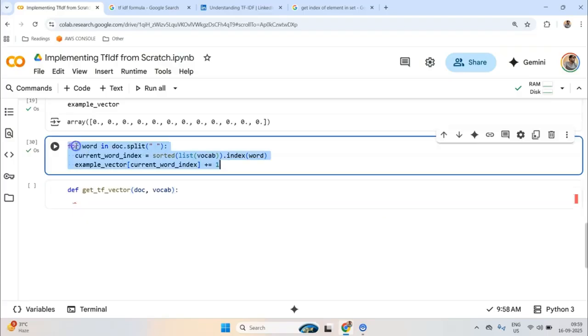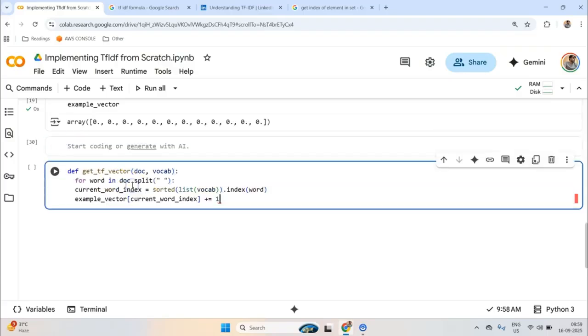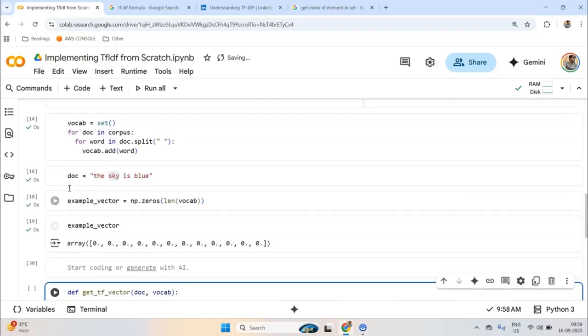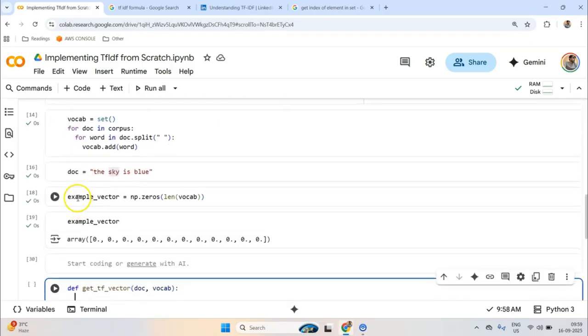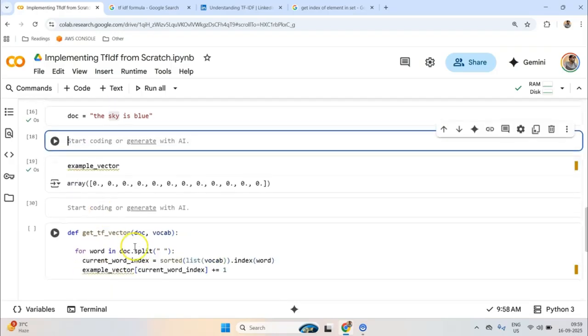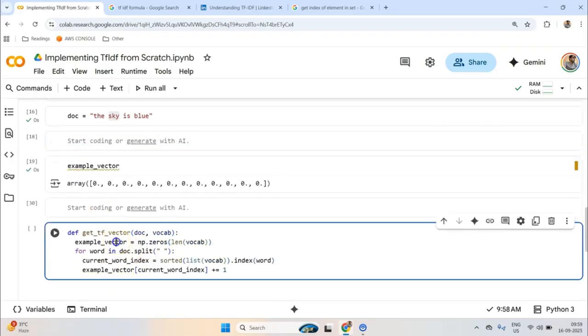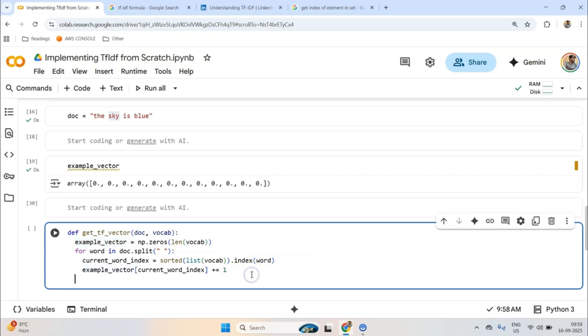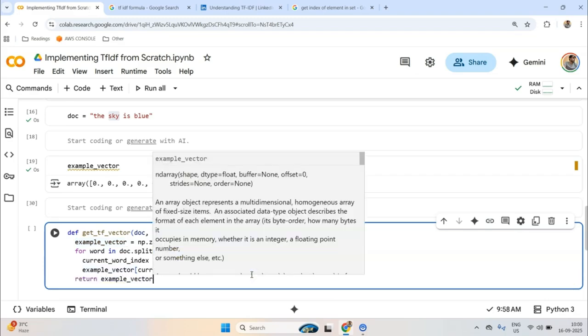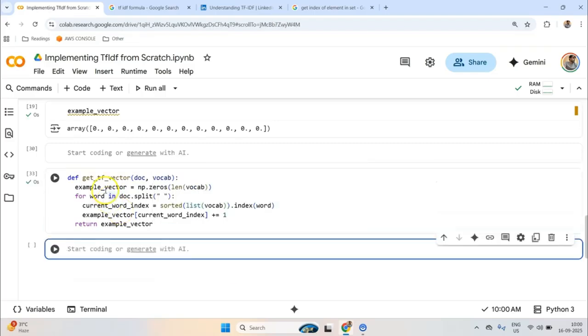Let me copy this and indent this, and before this let me also move this code here. So this will get an example vector and simply return this vector. Although I should probably name it something more meaningful, but let's go with this.